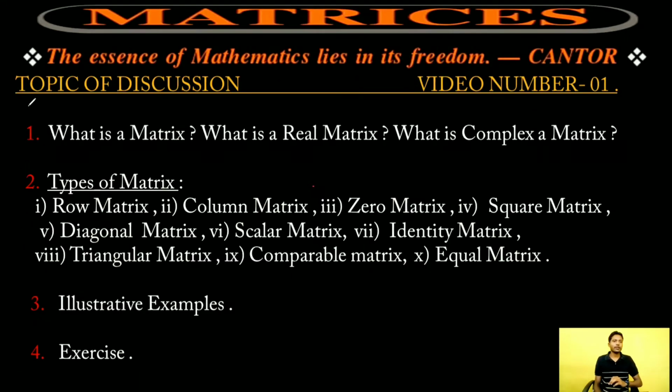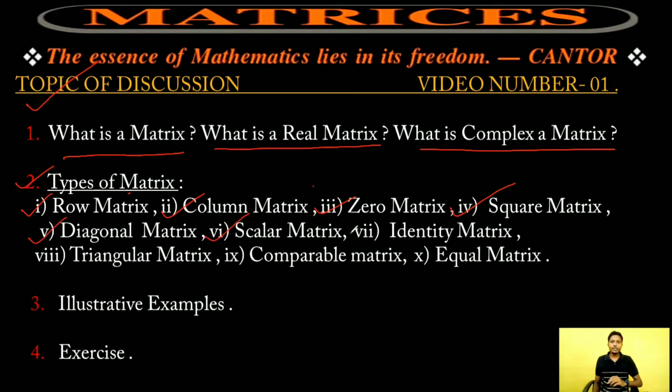Now, these are the following topics which I will discuss in this video. First, what is a matrix? What is a real matrix, what is a complex matrix, and second, types of matrix. In types of matrix: row matrix, column matrix, zero matrix, square matrix, diagonal matrix, scalar matrix, identity matrix, triangular matrix, comparable matrix, and equal matrix. And third, there are some important examples related to each matrix. And fourth, there is an exercise which contains some important problems.